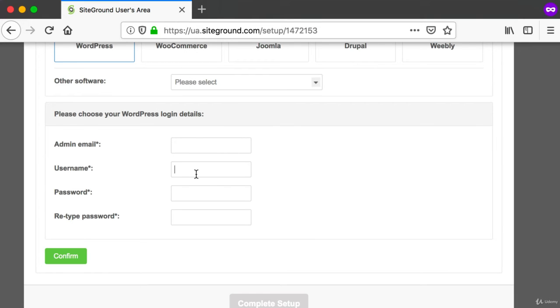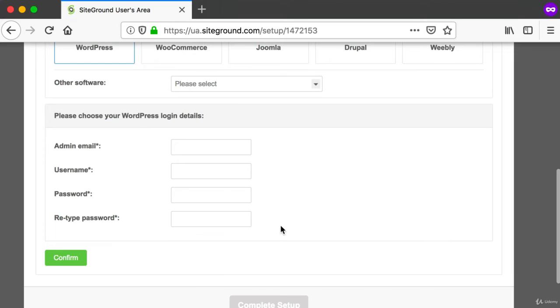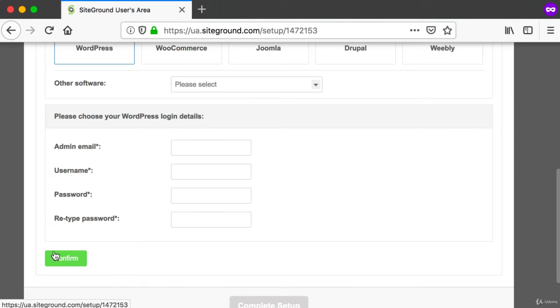Here's a quick security tip. Instead of using a username of admin, choose something that's a bit more difficult for other people to guess. So maybe my secret admin or something along those lines. And then make up another password here. And before you click this confirm button, double check that you spelled your email address correctly. Okay, so when you're all set, click the confirm button,